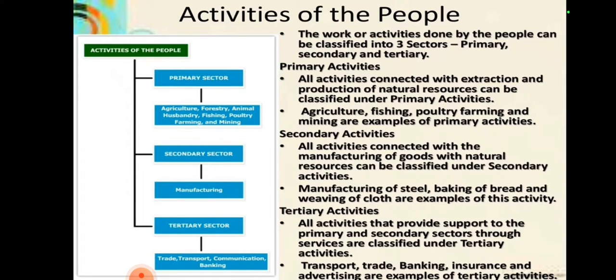The work or activities done by the people can be classified into three sectors: primary, secondary and tertiary. First is primary activities.